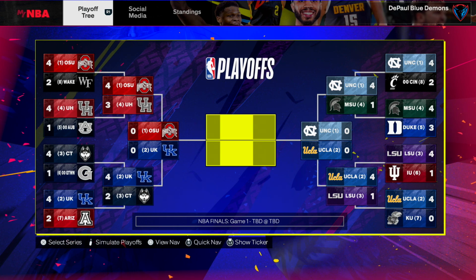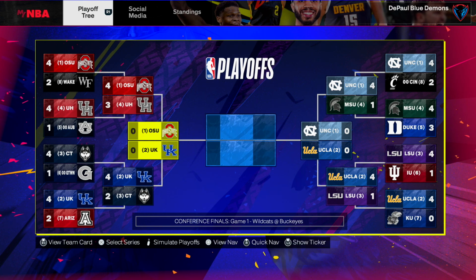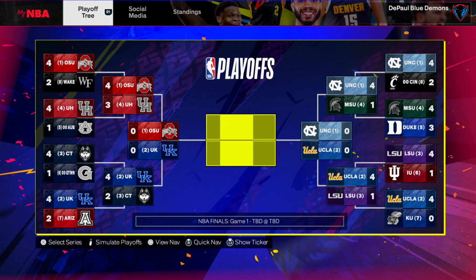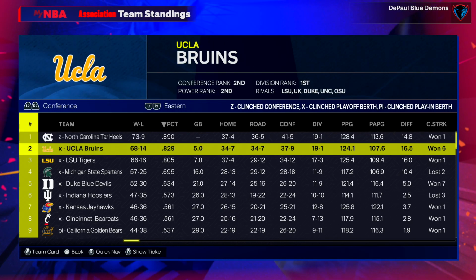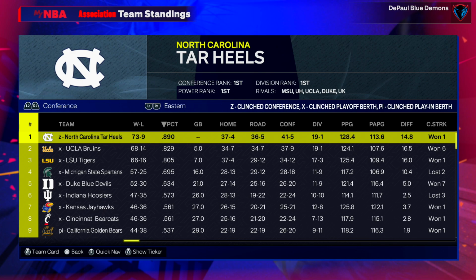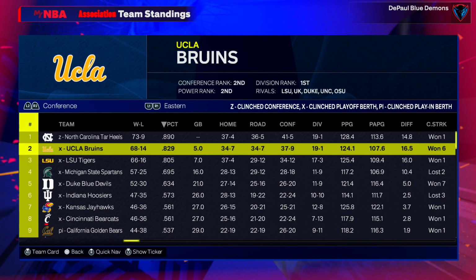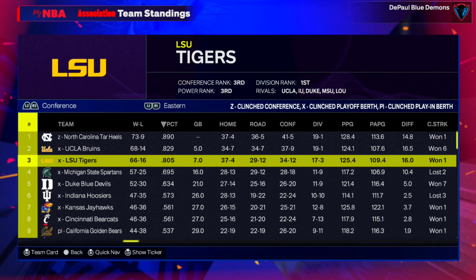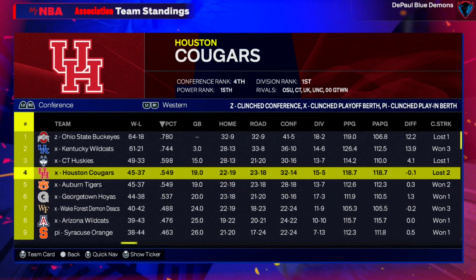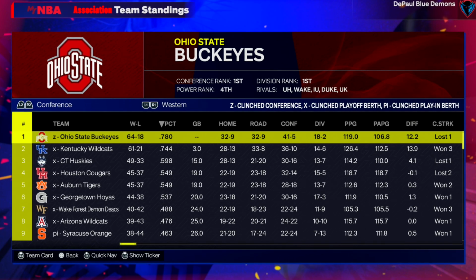No Cinderella stories. We have Ohio State, UK. That's the 1-2 seeds. We've got UNC, UCLA, the 1-2 seeds on both sides of our bracket. So I guess 2K, good job with your simulation. It's all symmetrical. Just for fun, if I had to look, I would say Kentucky has a better roster than Ohio State for sure. So I would say Kentucky is on par with UNC, UCLA. They're in that top 3, but I would probably take LSU's roster and Duke and maybe even Kansas over Ohio State.